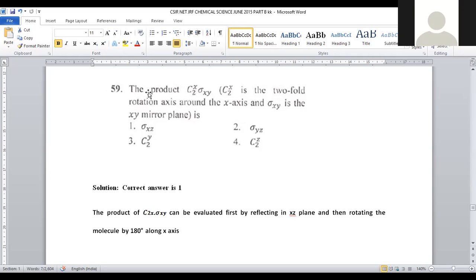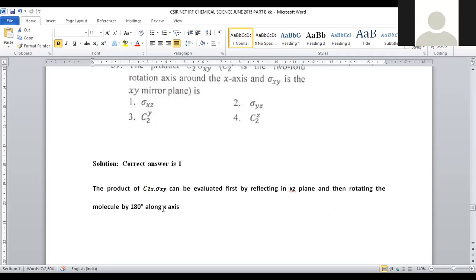When these two are there, the product of these two will be sigma xz. The product of these two should be xz, because here we have the x orientation of the C2 axis, and the z axis also comes into the picture. So the product of C2(x) and sigma xy can be evaluated as reflection in the xz plane. Always the C2 axis will be reflected, right?